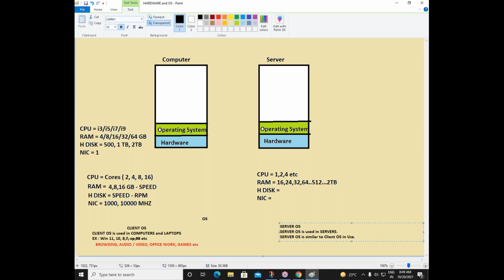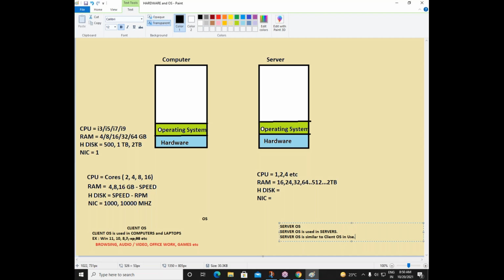What I'm saying, server OS is similar to client OS in use means if you install a server operating system, like suppose Windows Server 2016 or Windows Server 2012 or Windows Server 2019, whichever server OS, it works like your Windows 10 OS. We can do browsing there. We can open an audio and a video file. We can do some office work and we can play some games. We can install some game and we can play some game. It will support all these things. Okay. Server OS is similar to client operating system.